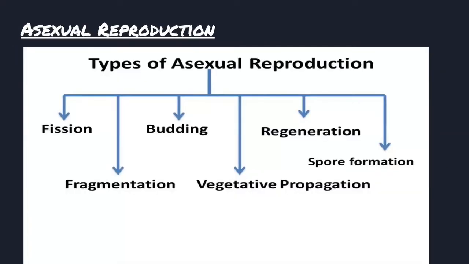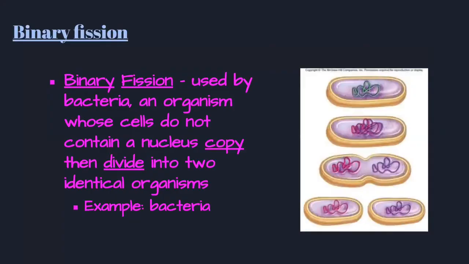And now moving on to asexual reproduction, then there are 6 types of asexual reproductions which are displayed right in front of you. That includes fission, fragmentation, budding, vegetative propagation, regeneration, and spore formation. We will go into greater detail into each of the topic as we move ahead with a series of videos. Now, the first part is fission. So fission is of 2 types, the binary fission and the multiple fission. First we are going to do binary fission.